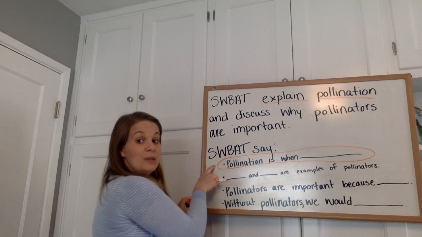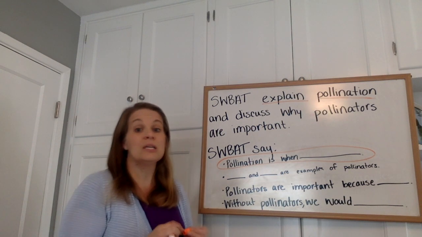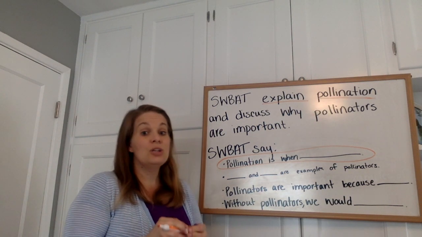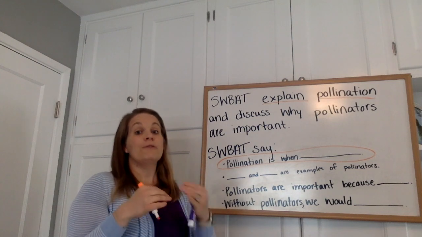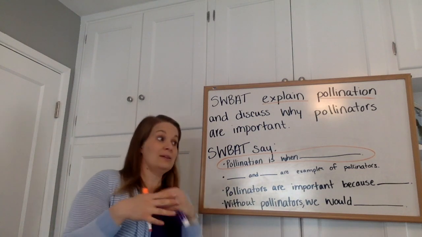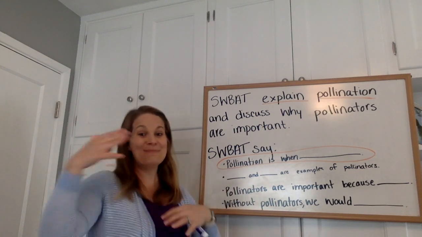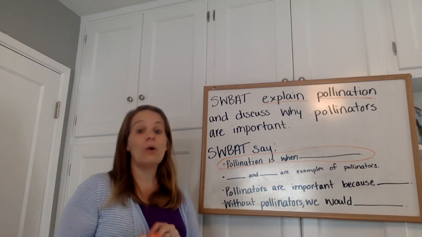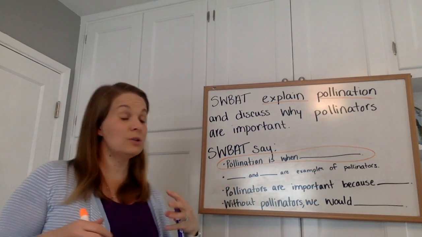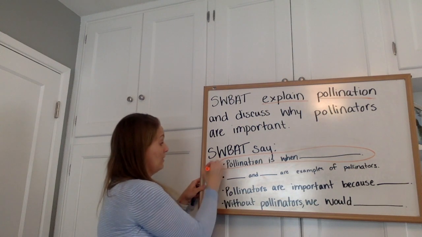This might also be an opportunity where you could use sequence words. Pollination is when blah, blah, blah. First, blah, blah, blah. Next, blah, blah, blah. Then, blah, blah, blah. So you could almost write a whole paragraph with sequence words to explain pollination.